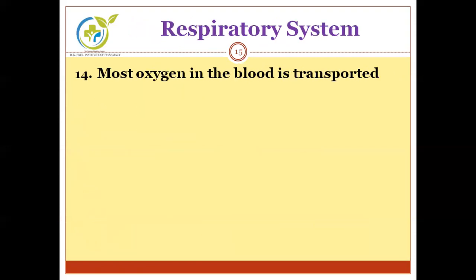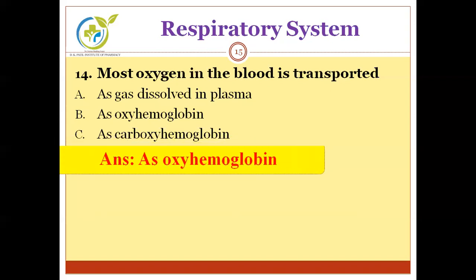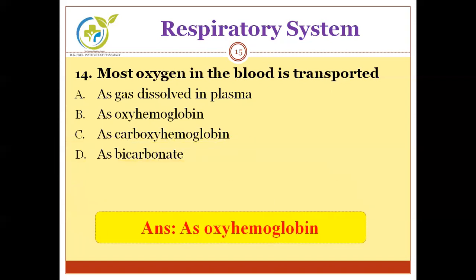Next question. Most oxygen in the blood is transported. Options: as a gas dissolved in plasma, as oxyhemoglobin, as carboxyhemoglobin, as bicarbonate. Do you know how the oxygen is carried through the blood system? As we know that oxygen is carried by hemoglobin, so the correct answer is oxyhemoglobin form.